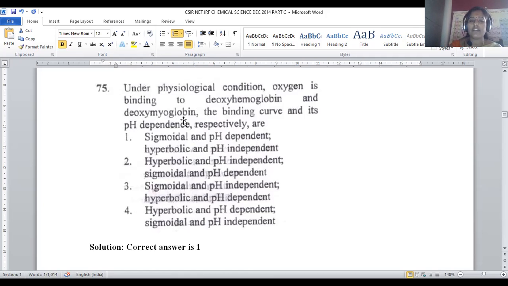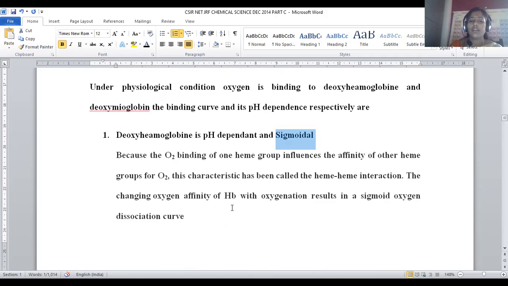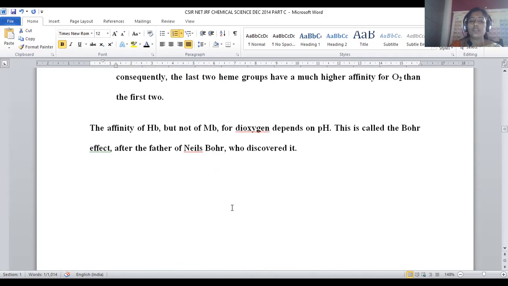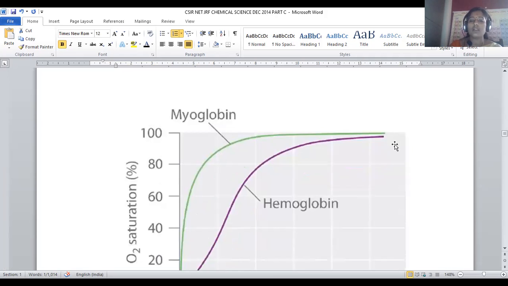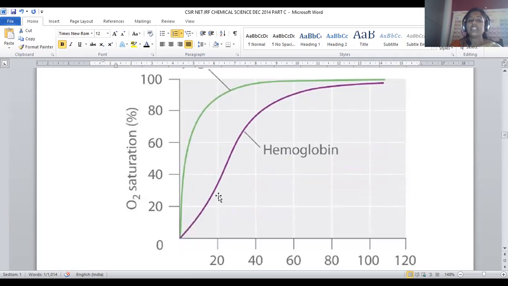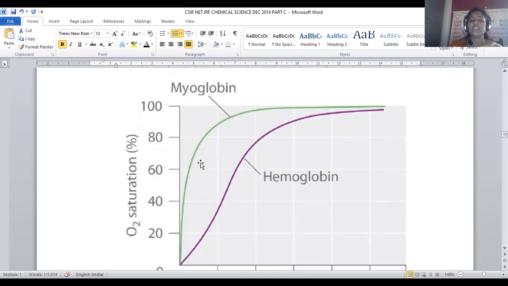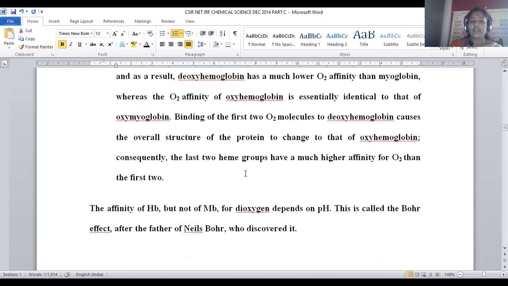Then what could be the graphical representation for deoxymyoglobin? When you see myoglobin, it is used to give a parabola. This is a system where a parabola signal will be observed. It means its binding affinity, when compared to hemoglobin, will be extremely large. Myoglobin has a very strong tendency to bind with oxygen, and the extent of binding will be more. That's why you can find an even greater rise in myoglobin oxygen binding, clearly compared with hemoglobin, right?